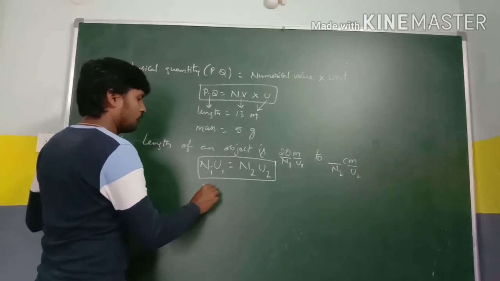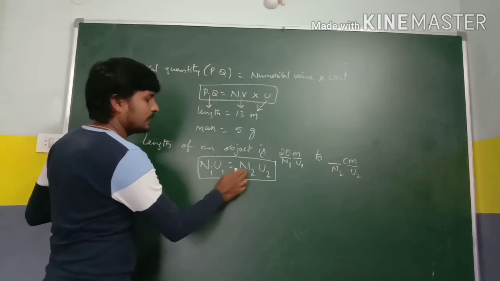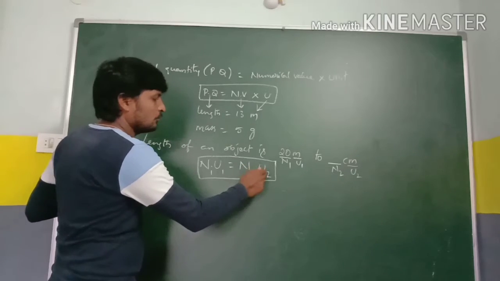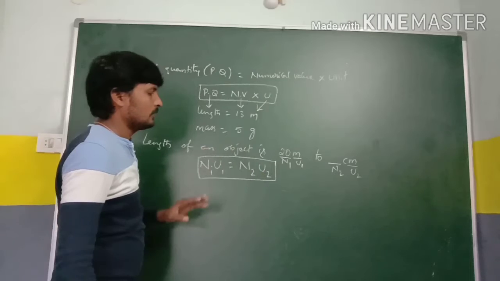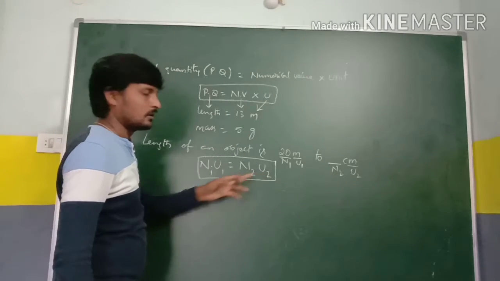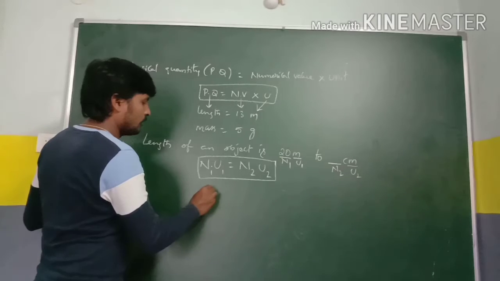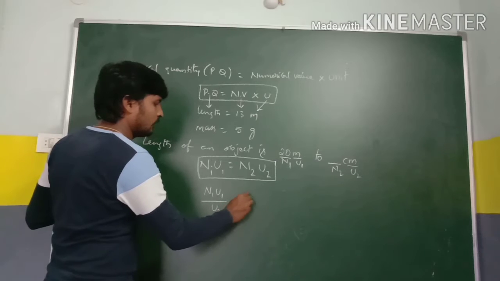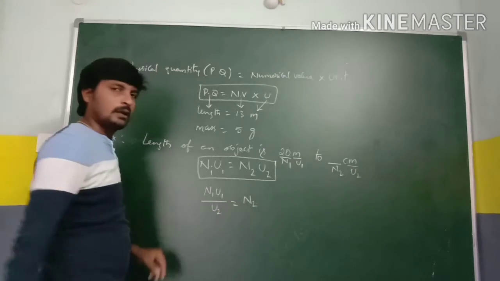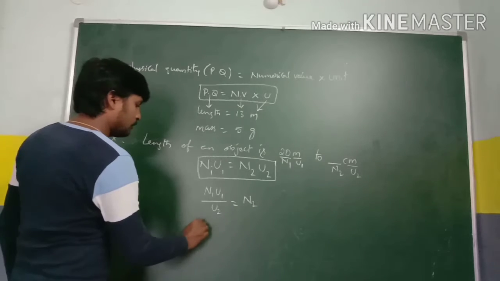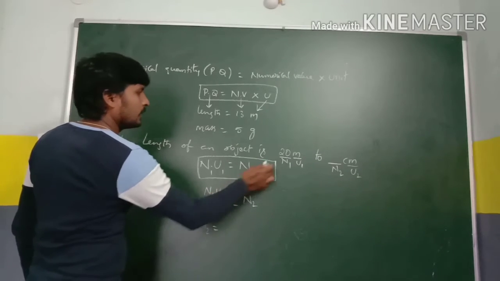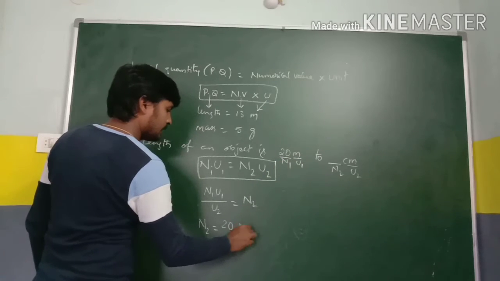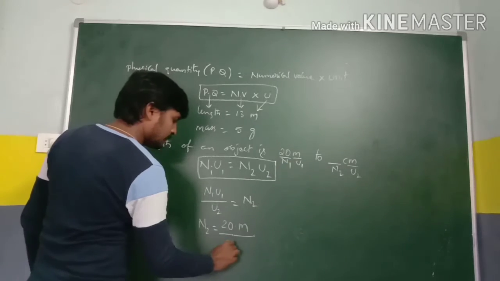From n1 u1 is equal to n2 u2, I need the n2 value, and u2 is in product with n2. If we send u2 to the left hand side, it converts into division: n1 u1 by u2 is equal to n2. So I got the n2 value. Here n2 is equal to n1 u1 by u2, where n1 is 20, u1 is meter, and u2 is centimeter.